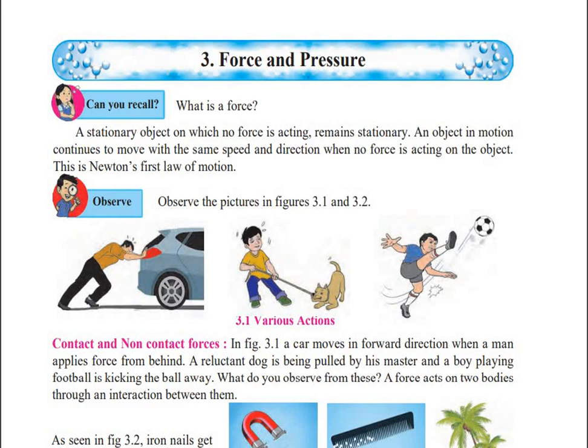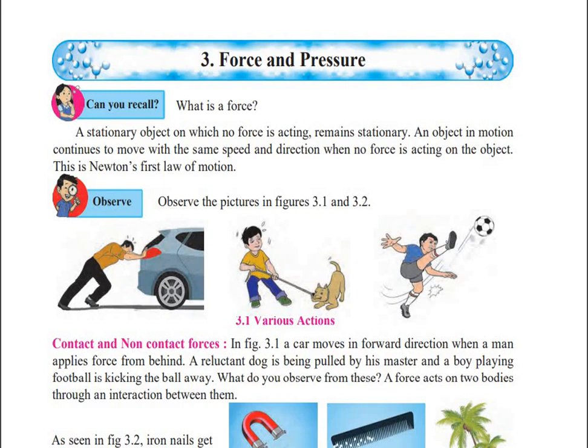A stationary object on which no force is acting remains stationary. An object in motion continues to move with the same speed and direction when no force is acting on the object. This is Newton's first law of motion. In lesson number 1, you have studied Newton's various laws of motion. Out of that, the first law of motion is that whenever a stationary object is in the still position, it will not change its place until you apply force on it.